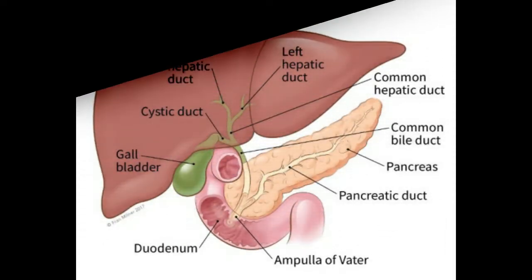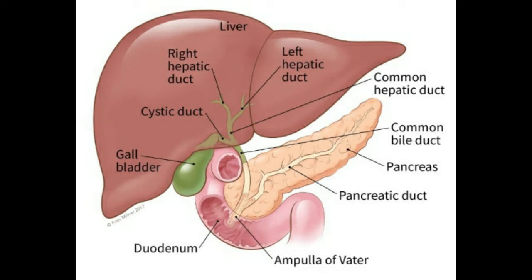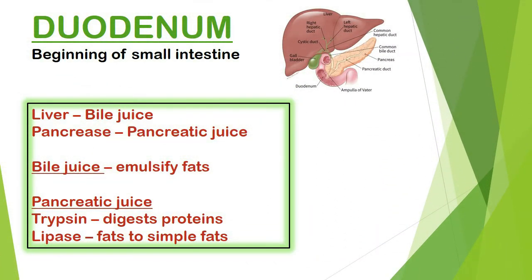From the stomach, the food slowly passes to the duodenum. Duodenum is the beginning part of the small intestine. The movement of food to the duodenum is controlled by the muscles called sphincter muscles. Here, the bile juice secreted by the liver and the pancreatic juice secreted by the pancreas get added to the food. The bile juice emulsifies fats, while pancreatic juice contains two enzymes. Trypsin digests proteins, while lipase converts fats to simple fats.